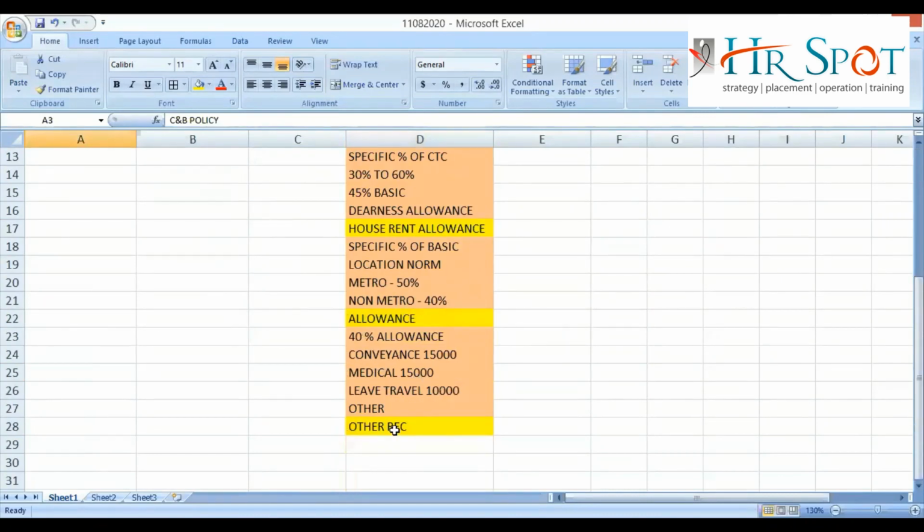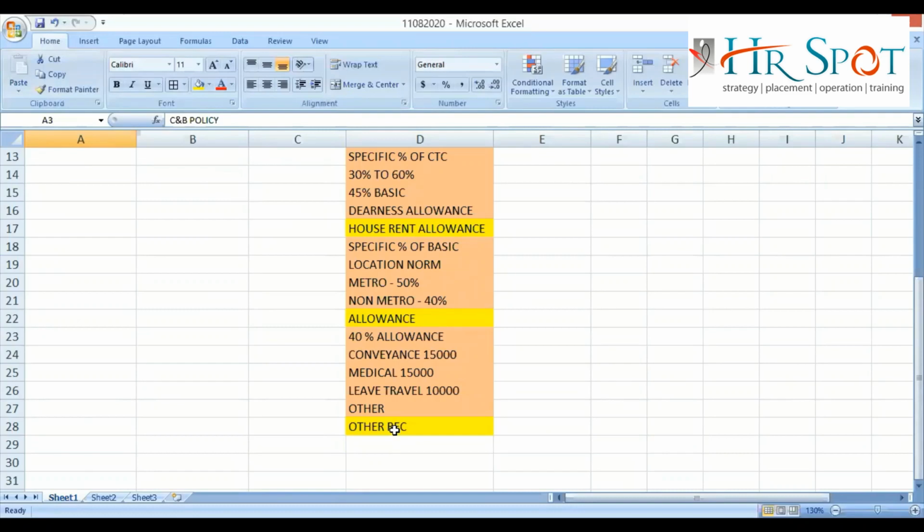The company can give special pay. The company can give location pay. The company can give other compensation. The company can give incentive pay. The company can give performance bonus. The company can give variable pay. The company can give any component that the company is willing to include in the CTC.